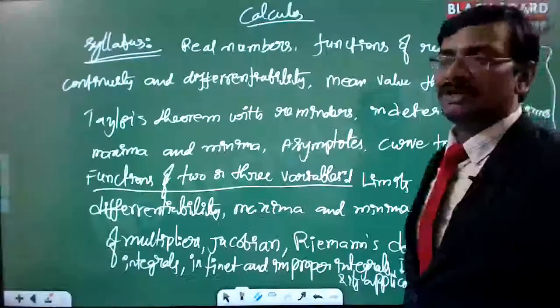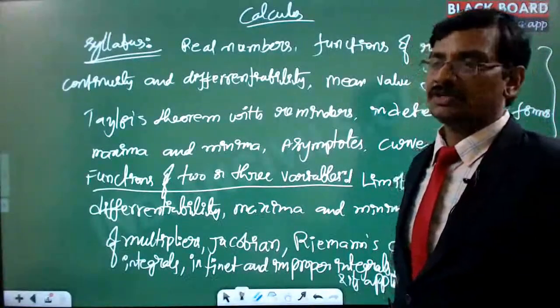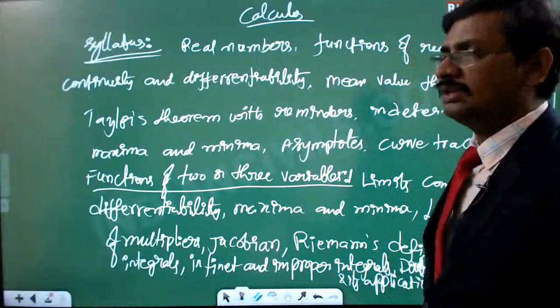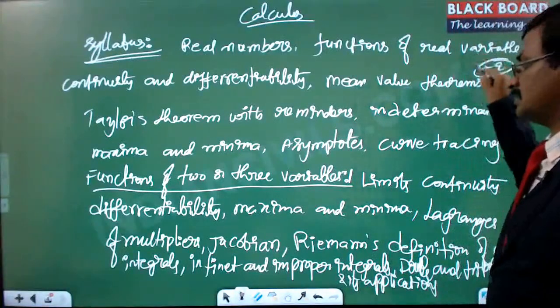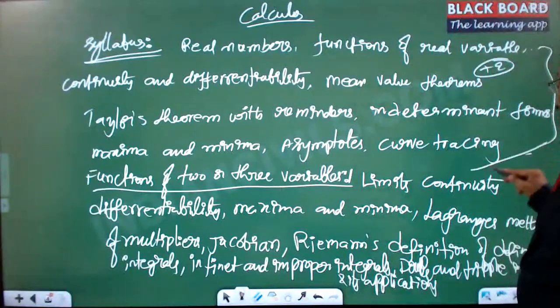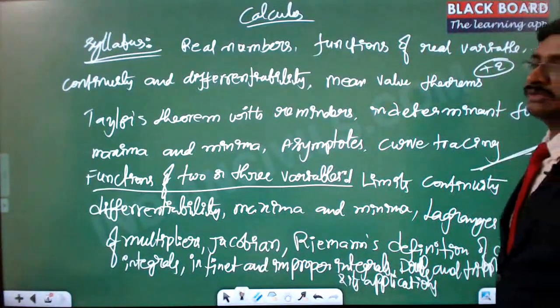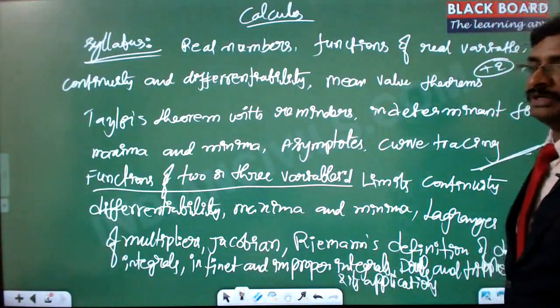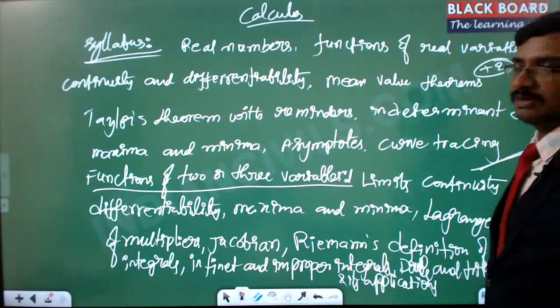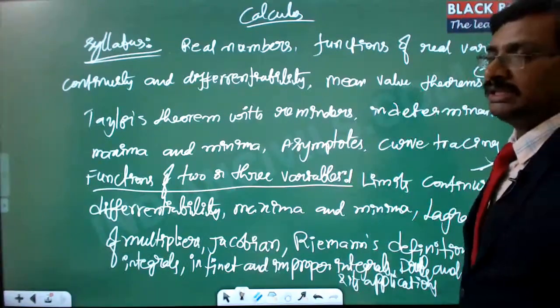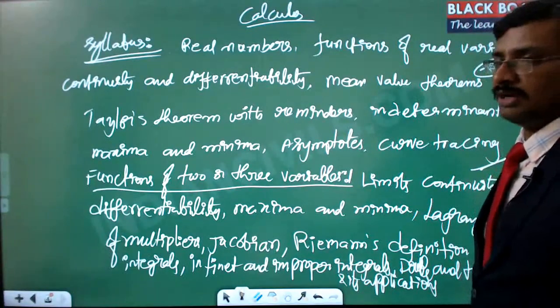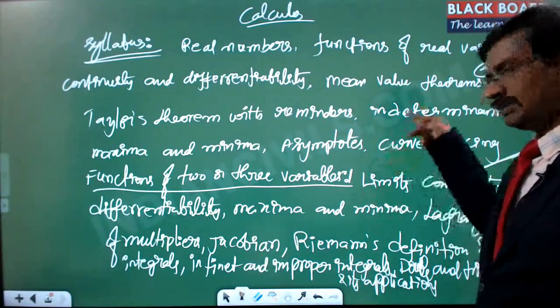And a single independent variable function, we will take it and we will try to find out the maxima and minima. All these things, whatever I have drawn until this particular point, is actually the intermediate level, plus-two standard syllabus, right? Everything we have learned as part of intermediate is repeated here. You don't need to study anything extra because this is only the fundamental part. And this is actually the extension of this.